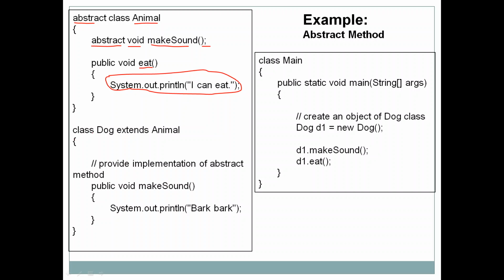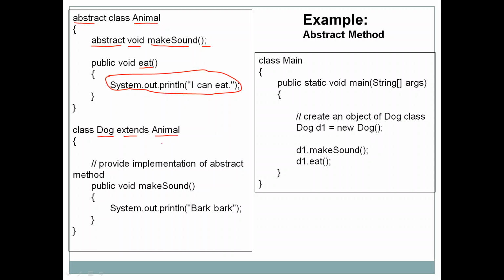Then we have one more class, class Dog. Class Dog is inheriting Animal, that is our abstract class Animal. As it is inheriting Animal, it will have both the methods makeSound and eat in the subclass, that is Dog. And as per the definition,